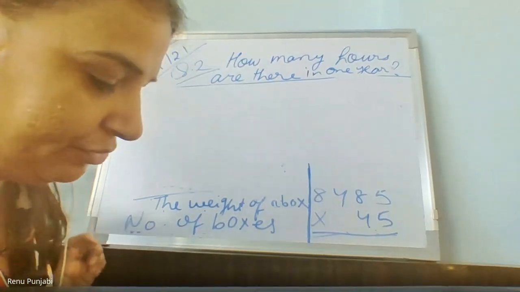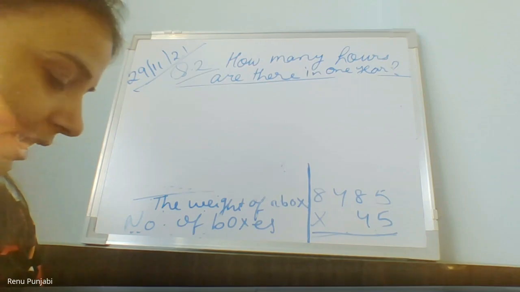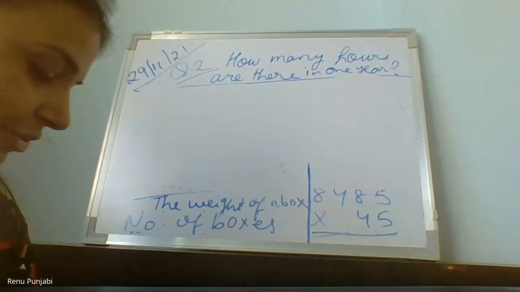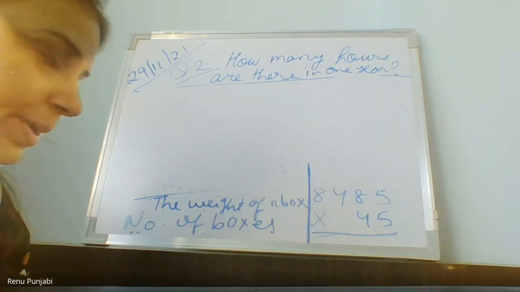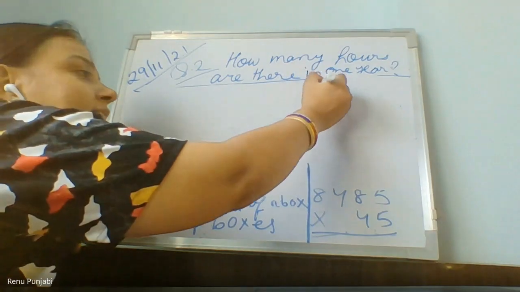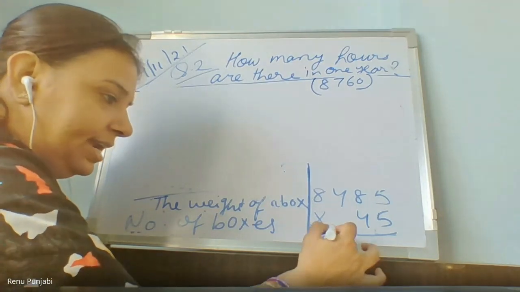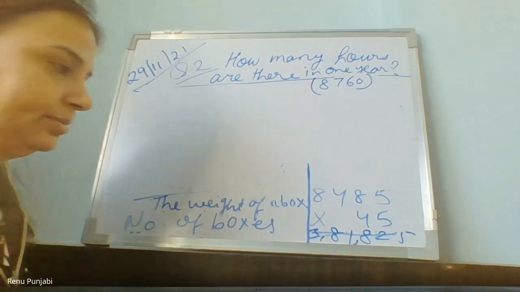Wait, let me check the first one. 8485 multiplied by 45. 3,81,825. Yes, yes. This answer is 8,760 and this answer is 3,81,825.